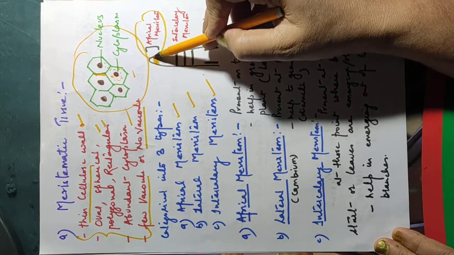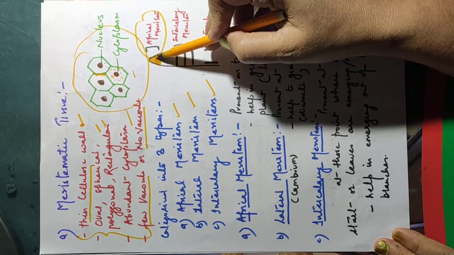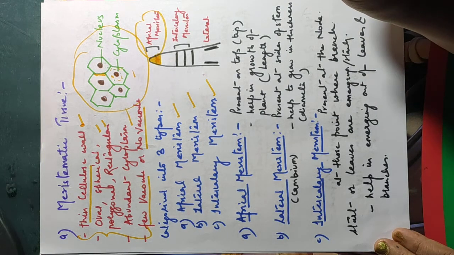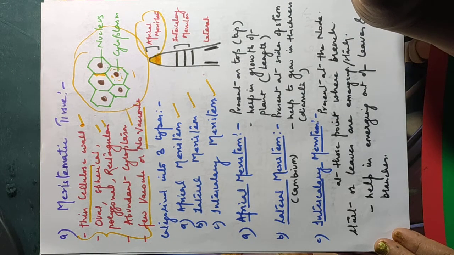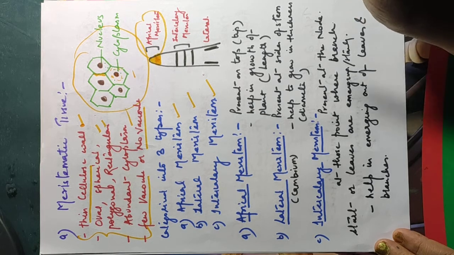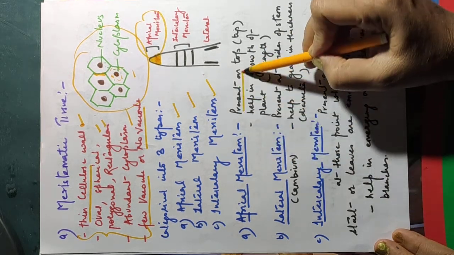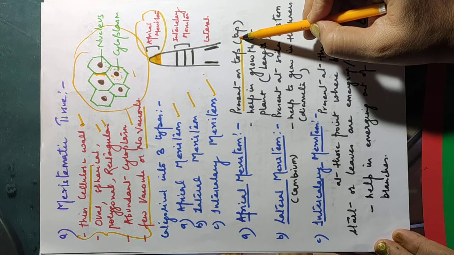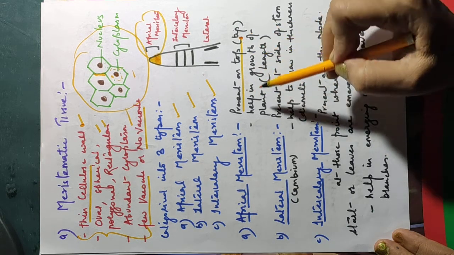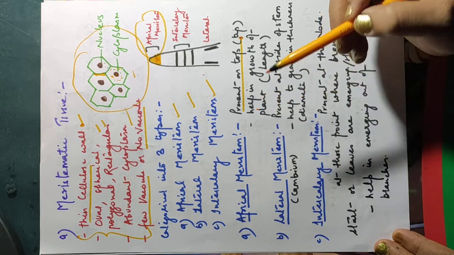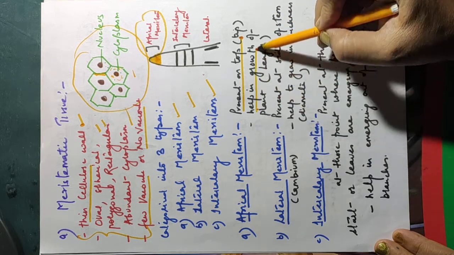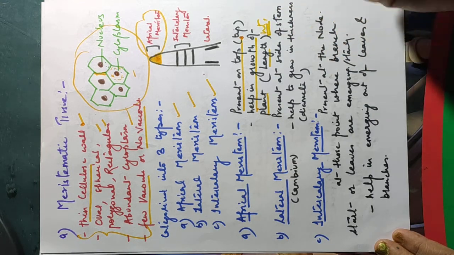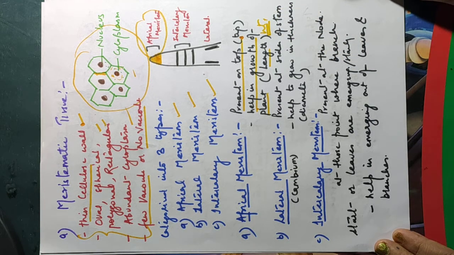This is a growing tip of stem and roots. It is at the shoot apex or root apex. Okay. इसका कहाँ पे लिखा है? Apical meristem is present on top, or you can say present at the growing tip of stems and roots. And function क्या होता है इसका? Its function is to increase the height of the plant, help in the growth of the plant lengthwise, or you can say height wise. ठीक है? Its function is to increase the height of the plant.